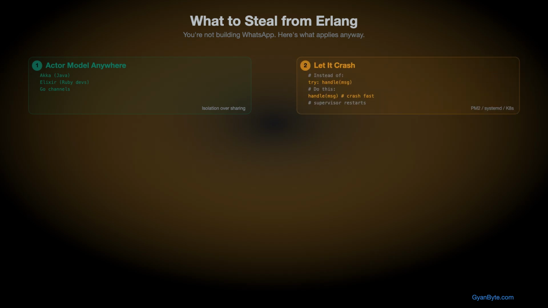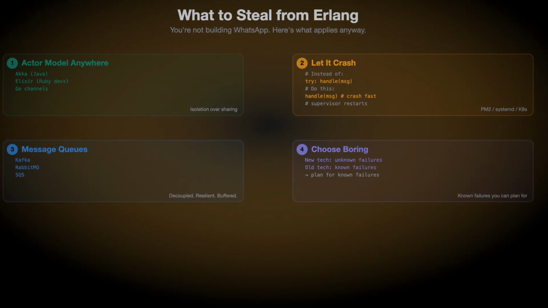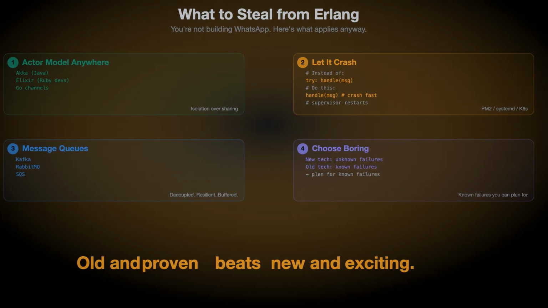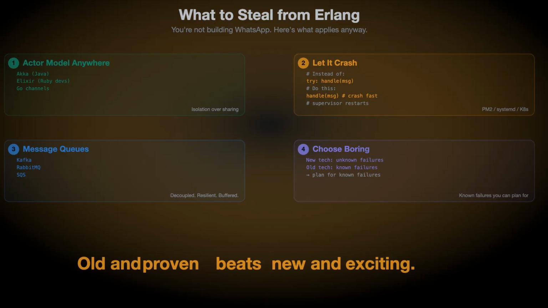The actor model mental model. Aka if you're on Java. Elixir if you want the syntax. Go channels if you're already there. But more than the tool, the idea, isolation over sharing. Your services should share nothing. They should send messages. Let it crash.